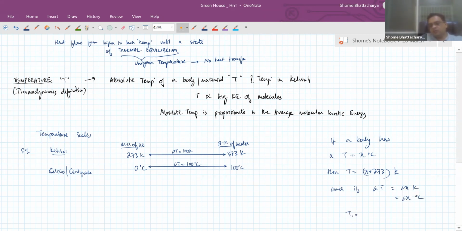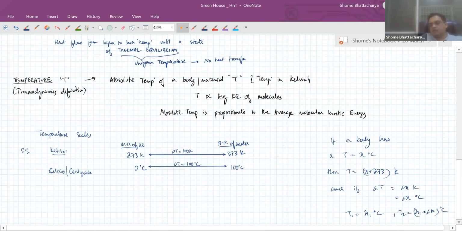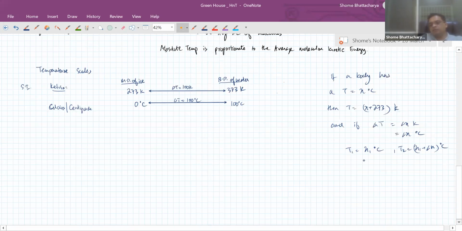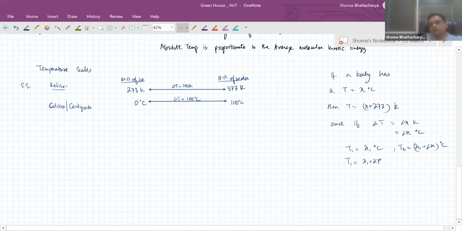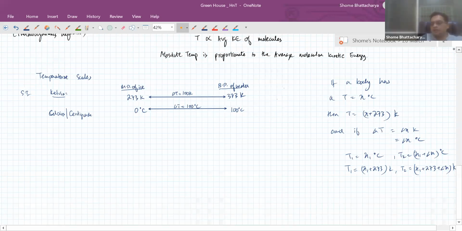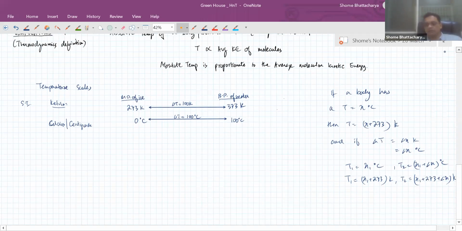So if T1 is x1 degrees C and T2 is x1 plus delta x degrees C, then T1 will be x1 plus 273 Kelvin and T2 will be x1 plus 273 plus the same variation delta x in Kelvin. So it's very easy to interconvert between Kelvin and degree C.